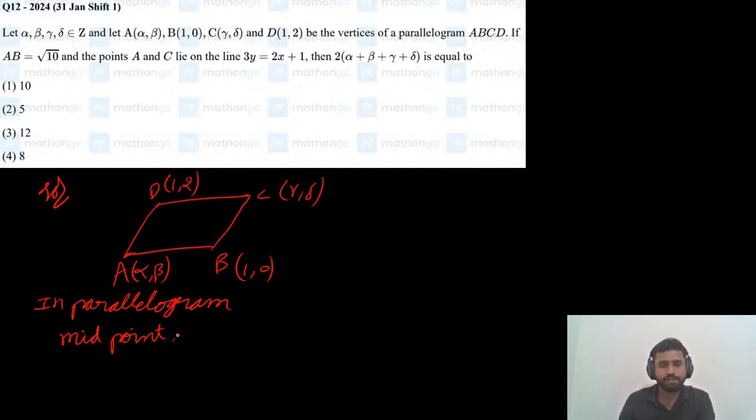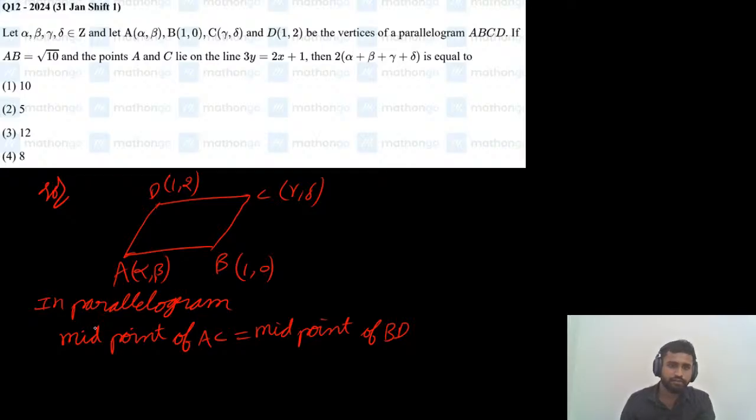Midpoint of diagonals will be equal. So first diagonal is AC. Midpoint of AC will be equal to midpoint of BD. In a parallelogram, diagonals bisect each other, so midpoint of AC will be equal to midpoint of BD.